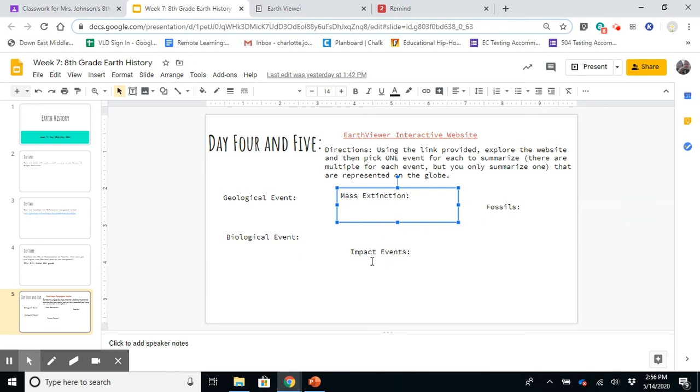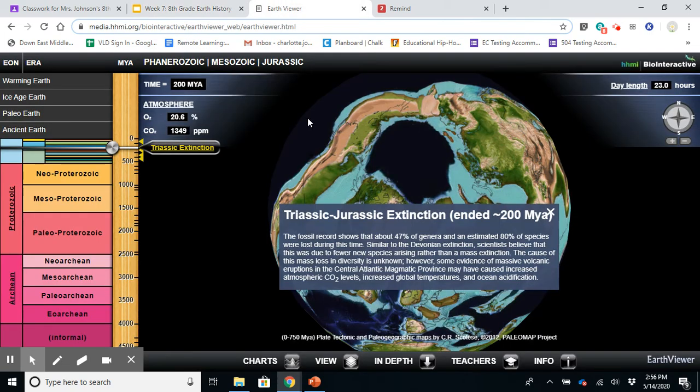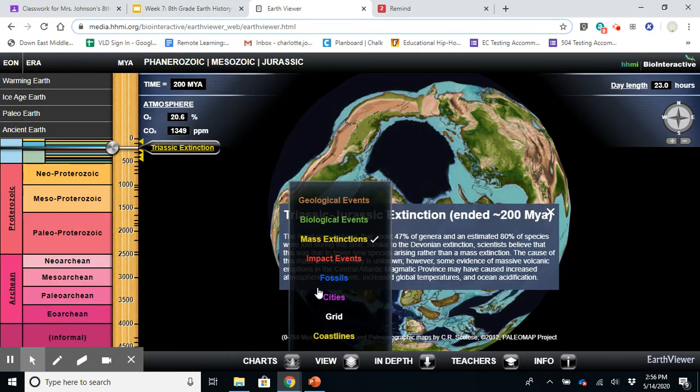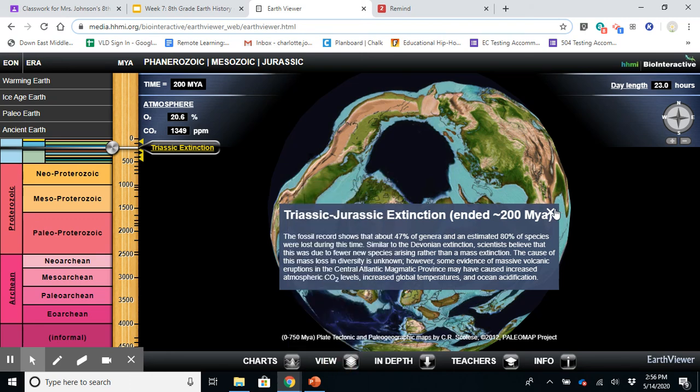So you're going to do that for also impact events and fossils. And yet again, they're all found here. Okay. So you're going to do the same thing for all of these. Remember, I don't want you to do all of these events. You pick one that is of most interest to you to summarize. Okay. So it's a pretty neat website, and it gives you lots of different information about the history of the Earth.